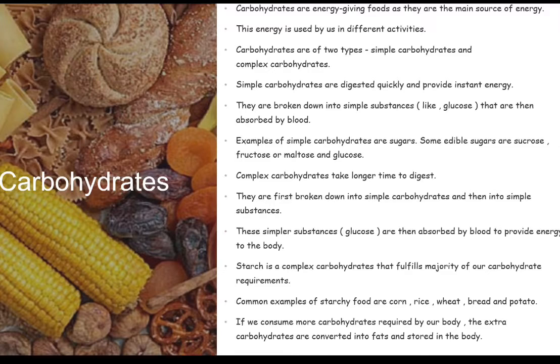Now, complex carbohydrates take longer time to digest. They are first broken down into simple carbohydrates and then into simple substances. These simple substances, which is glucose, are absorbed by our blood and they provide energy to our body. Now, starch is a complex carbohydrate that fulfills the majority of our carbohydrate requirements. Some common examples of starchy food are corn, rice, wheat, bread, and potato. If we consume more carbohydrates than are required by our body, this extra carbohydrate is converted into fats and then stored in our body.